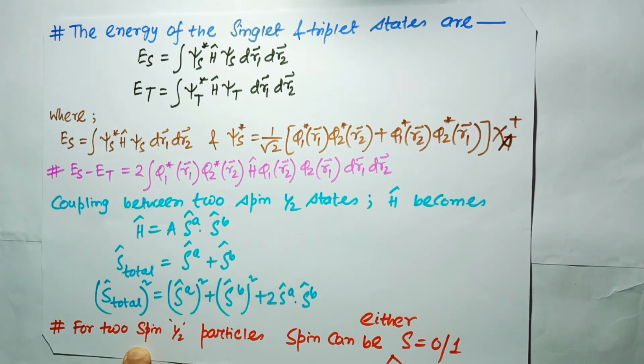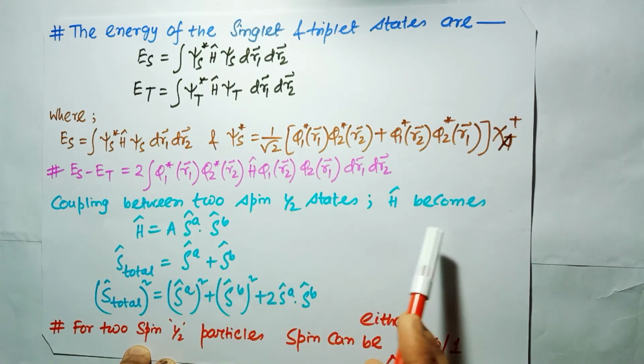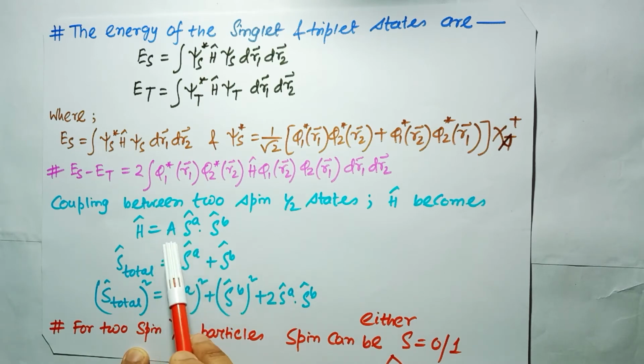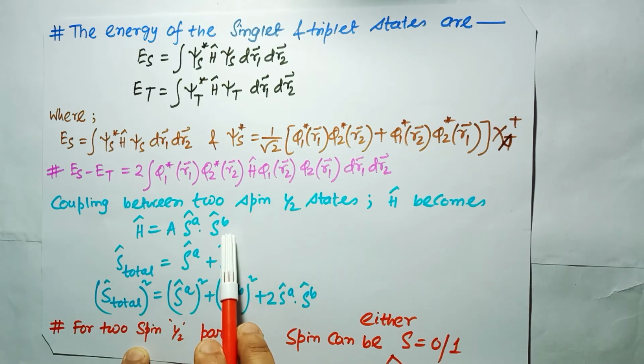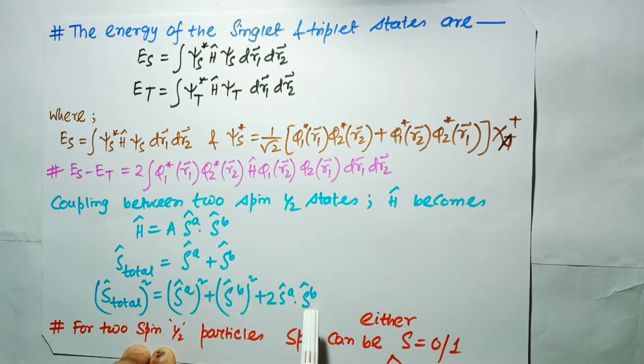Now if we consider the coupling between two spin half states coupled by an interaction, the Hamiltonian for only the spin part, H operator, is a constant times Sa dot Sb, where Sa is the spin operator for particle A, and this is the spin operator for particle B, and the S total will be Sa plus Sb. So if I take the whole square on both sides, S total its whole square is equal to Sa whole square plus Sb whole square plus 2 Sa dot Sb.